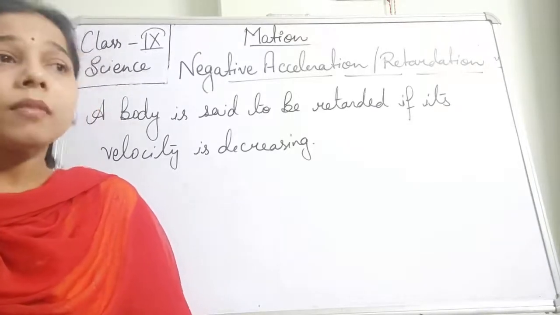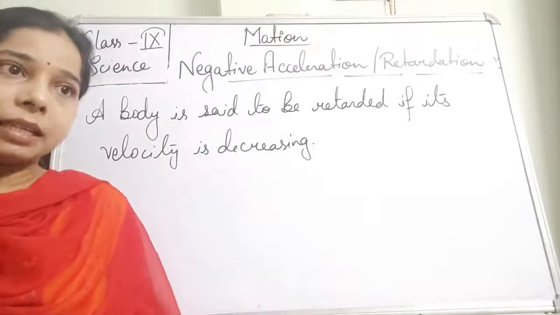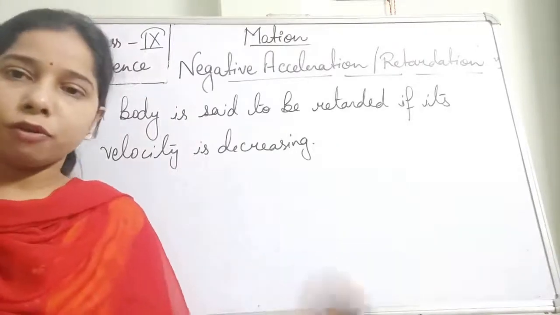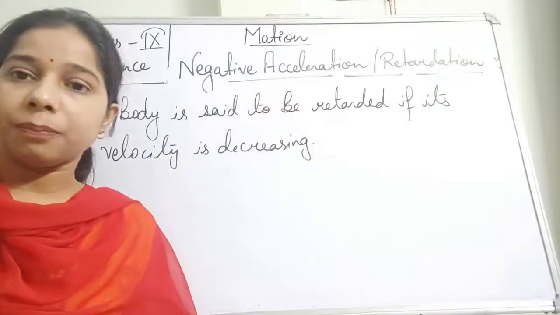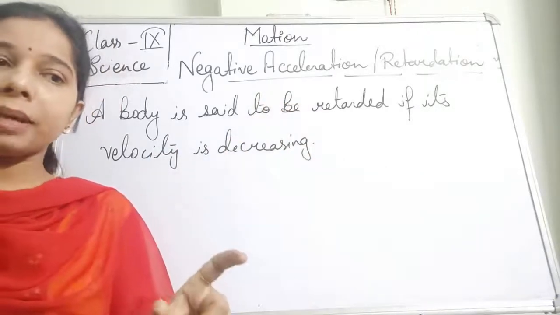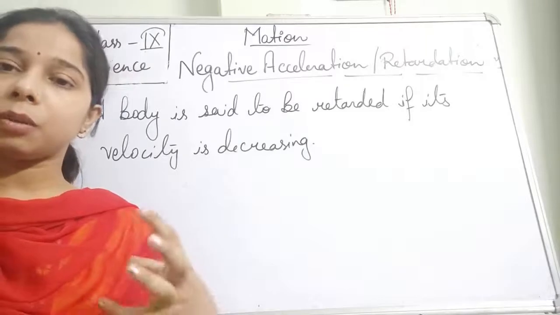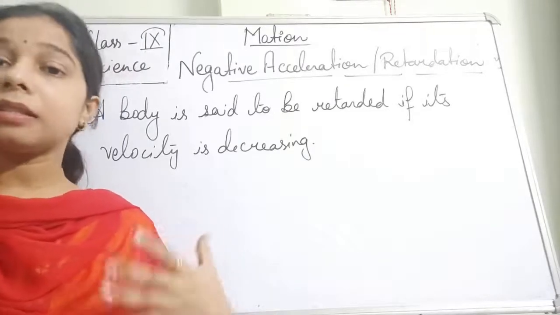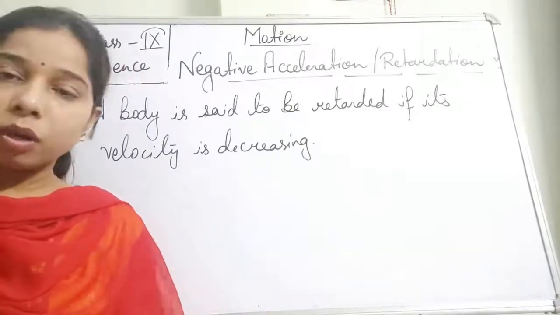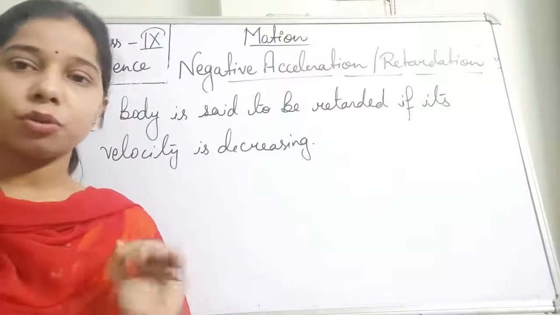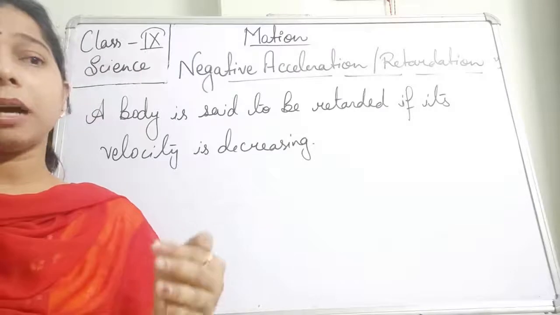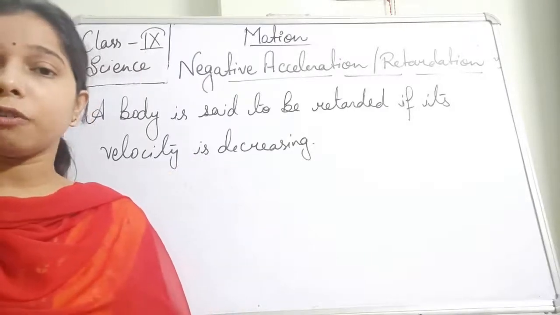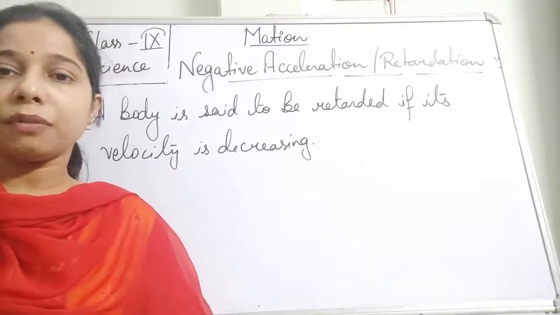Negative acceleration includes the retardation only. In a uniform acceleration, the velocity increases by an equal amount in an equal interval of time. And if the velocity increases by an unequal amount in an equal interval of time, that will be a non-uniform acceleration.